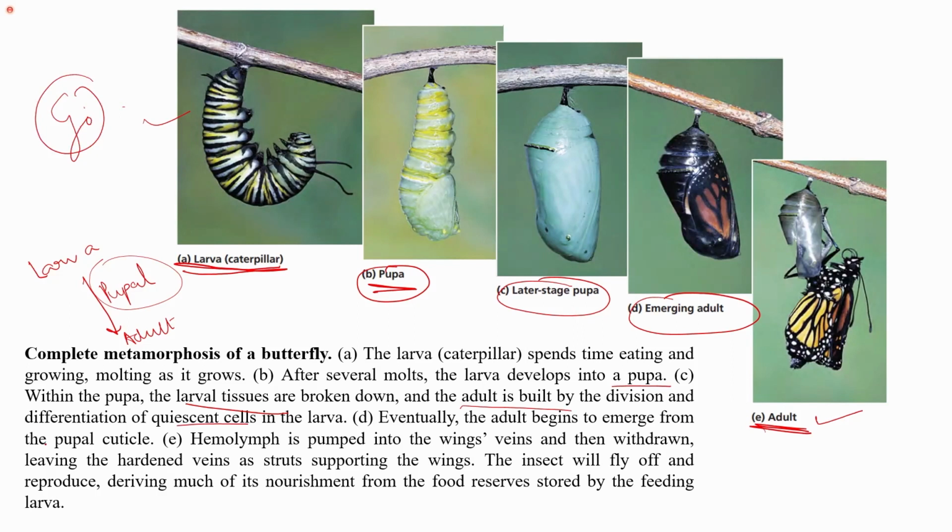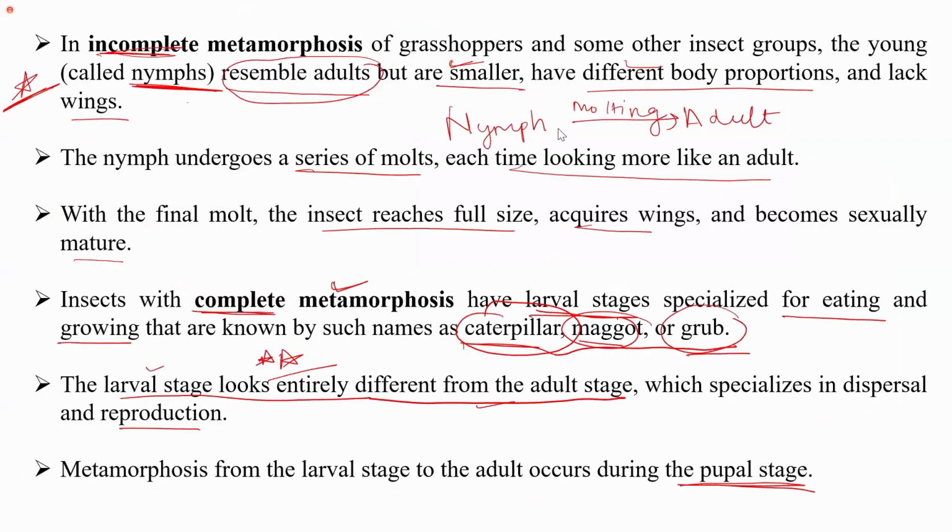Eventually, the adult begins to emerge from the pupal cuticle, and hemolymph is pumped into the wing veins and then withdrawn, leaving the hardened veins as struts supporting the wings. The insect will fly off and reproduce, deriving much of its nourishment from the food reserves stored by the feeding larva, and then ultimately it will start acquiring nutrition from the environment. So this is how the changes happen in complete metamorphosis. While incomplete metamorphosis is mainly from the nymph to the adult stage and mainly involves molting. So just by the process of molting, only the size change occurs.